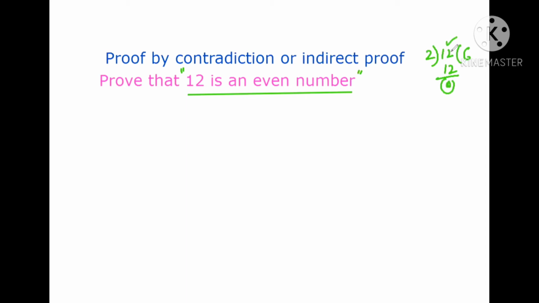This is the direct method. But here we are proving this statement by contradiction, or the indirect method, to understand the process of proof by contradiction. First we have to assume that the given statement is false, that the given statement is not true. There are 5 steps to prove by contradiction.